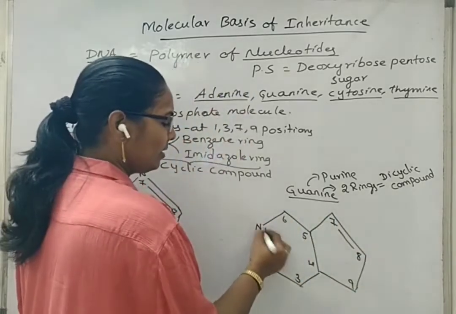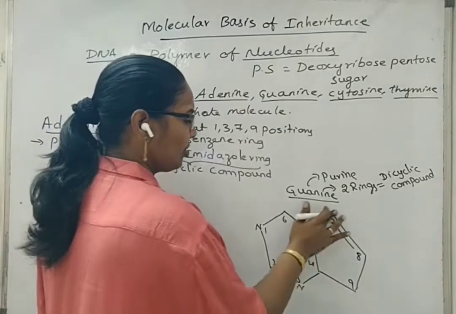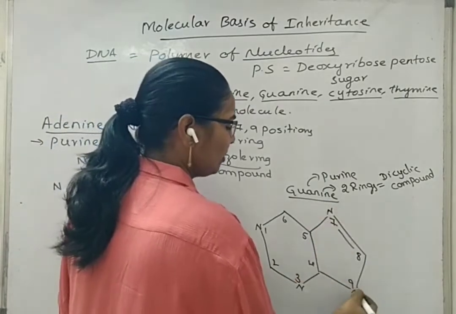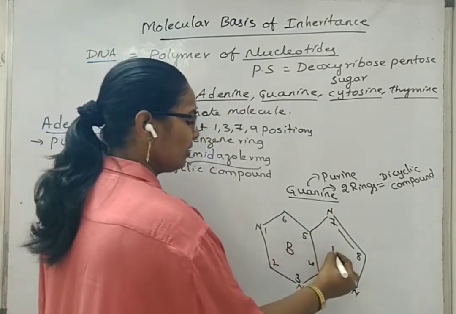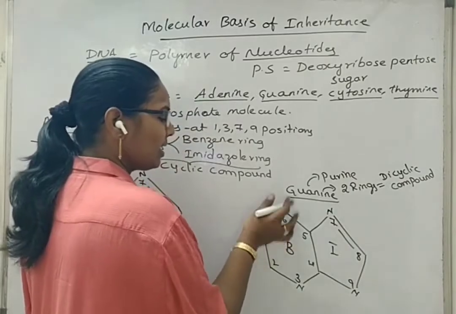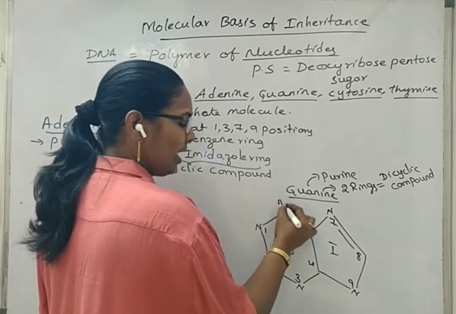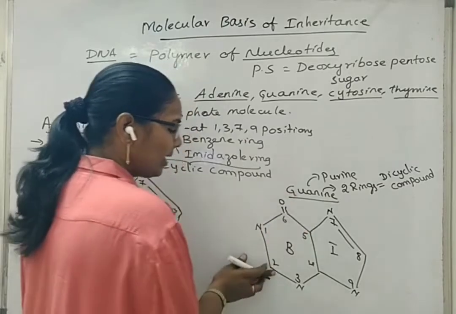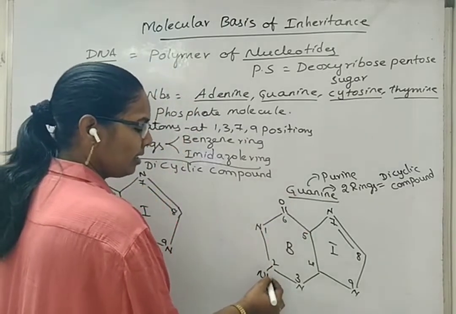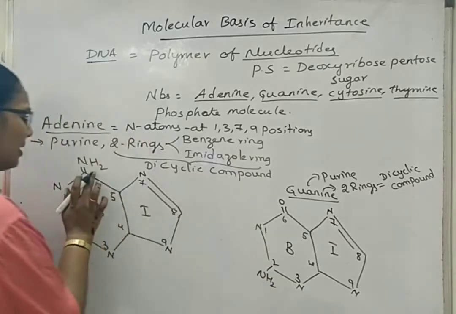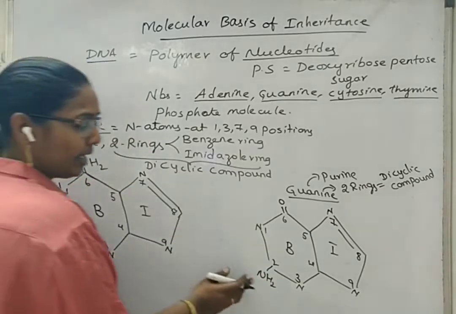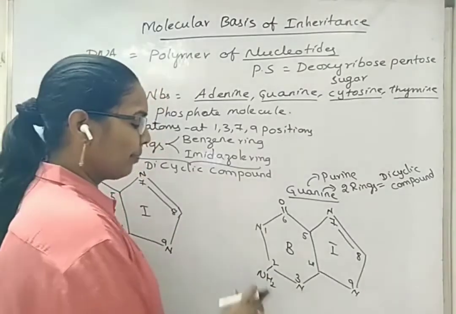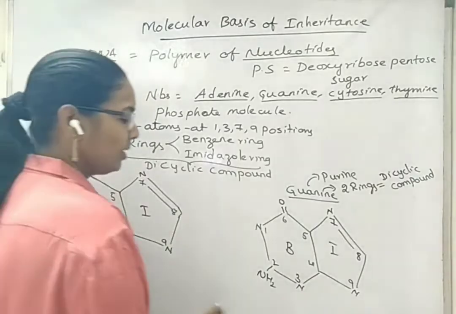At 1st and 3rd carbon position there are nitrogen atoms. At 7 and 9th positions also nitrogen atoms. At 6th carbon position there is a ketone group, and at 2nd carbon position there is an amino group. Means the amino group at 6th carbon position of adenine, in case of guanine, is shifted to 2nd carbon position.